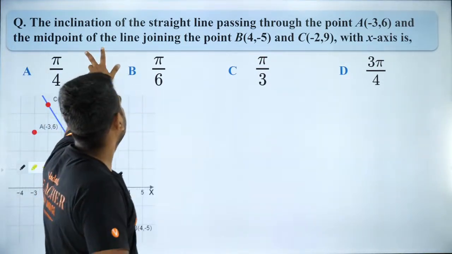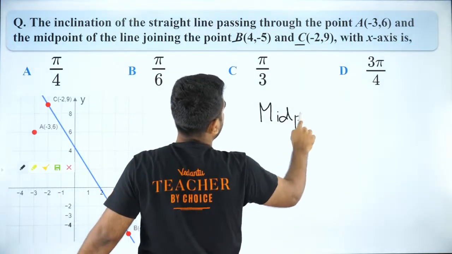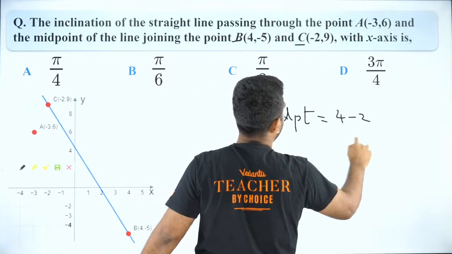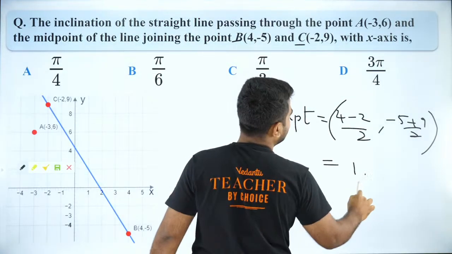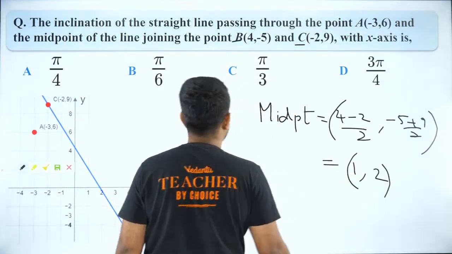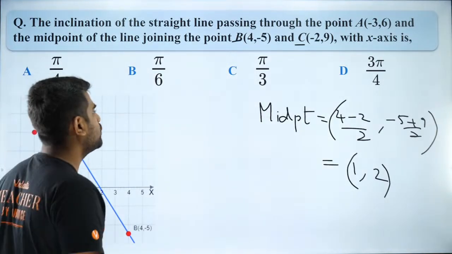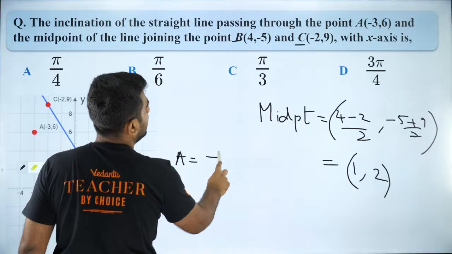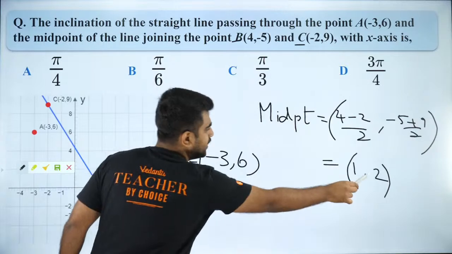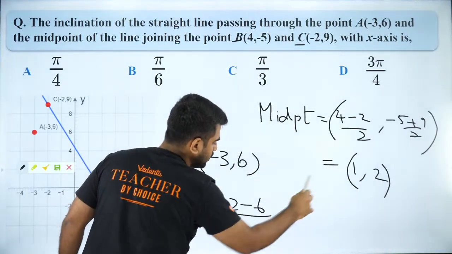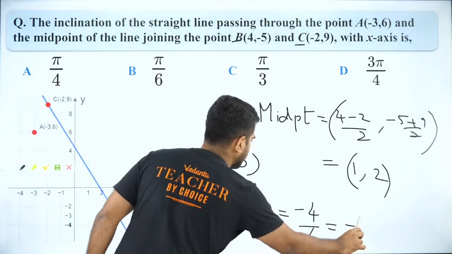Okay, so first of all, midpoint of BC is equal to (4 minus 2)/2, comma, (minus 5 plus 9)/2. So that will be how much? 1, comma 2. So that is the midpoint of BC. And you have A. A is nothing but minus 3, comma 6. So what is the slope? The slope is nothing but (y2 minus y1) by (x2 minus x1). So it is going to be minus 4 by 4, which is equal to minus 1.